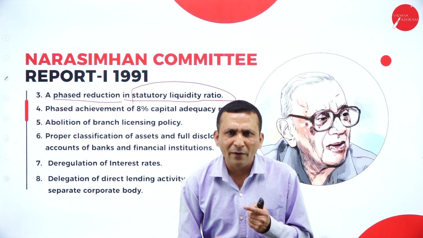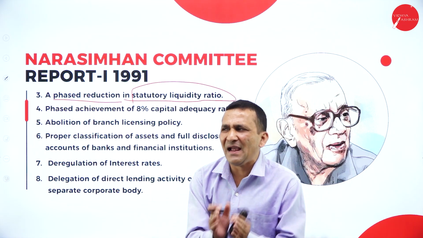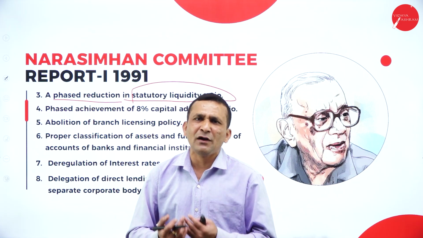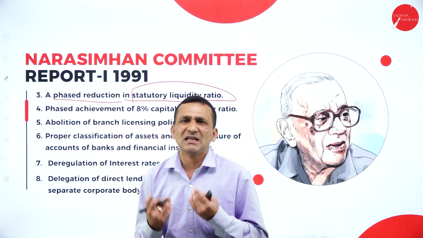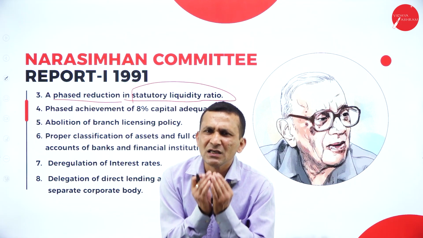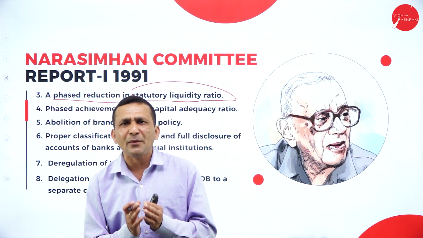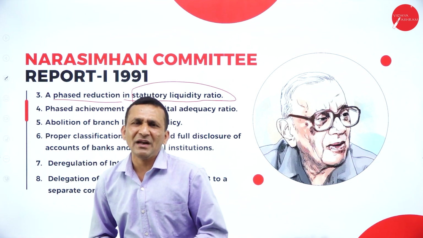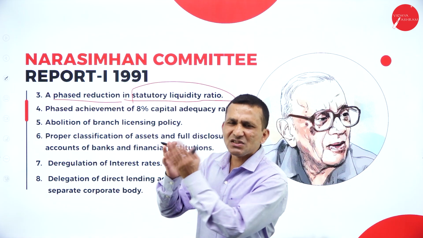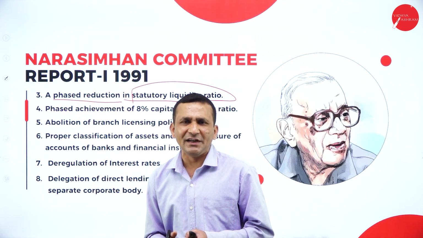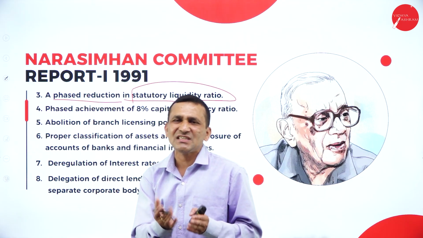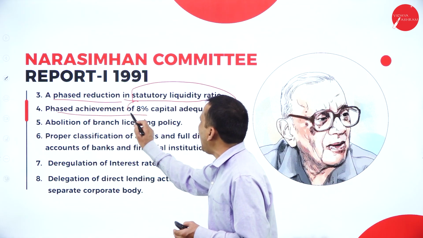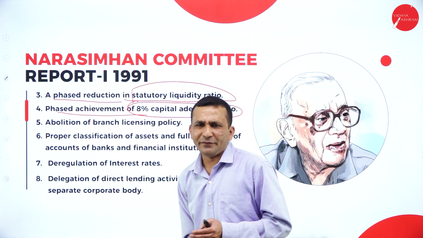under banking operation, because the individual banks maintain it. Whatever they collected as deposit from the depositor or customer, a small portion goes to RBI as the cash reserve ratio, and the rest of the amount which is under the banking control is called the statutory liquidity ratio. So here the reductions level, what reductions level? The phase of achievement of 8% of capital adequacy ratio.